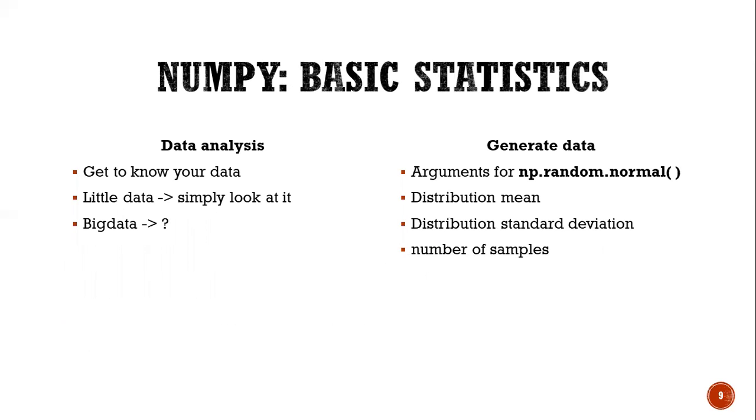NumPy basic statistics: data analysis and generating data. In data analysis, you get to know your data, or simply look at it. And in generating data, the arguments for np.random.normal() are the distribution mean, the distribution standard deviation, and the number of samples.